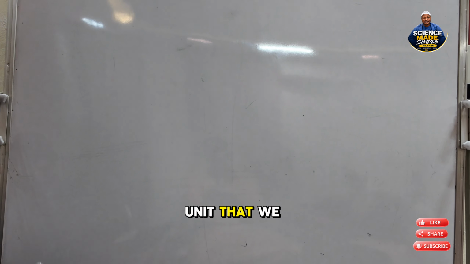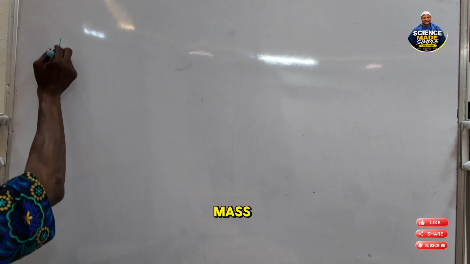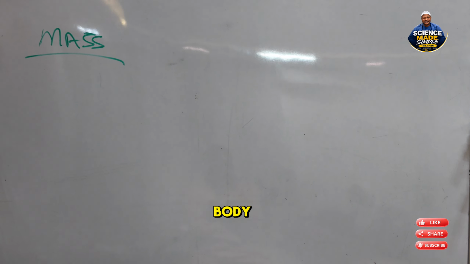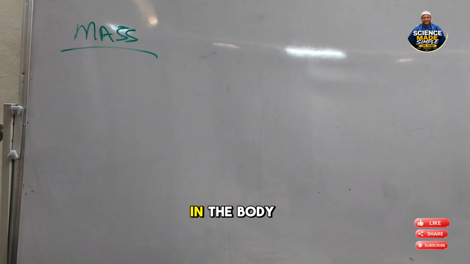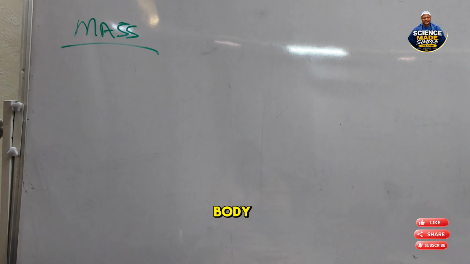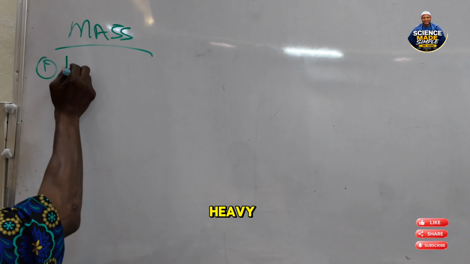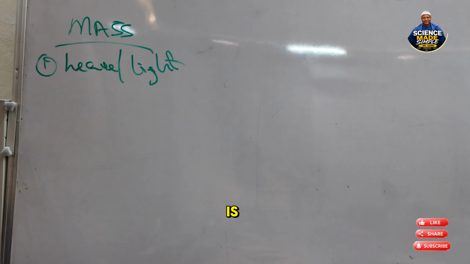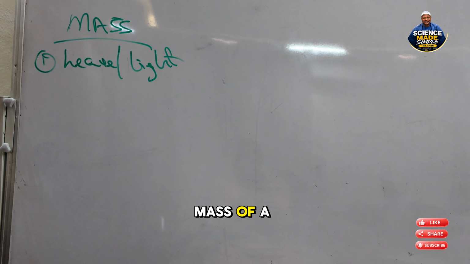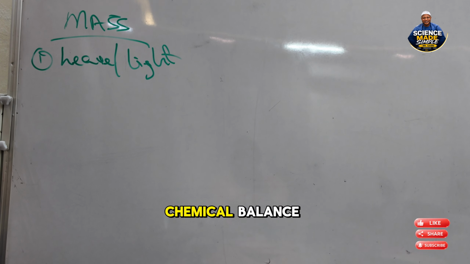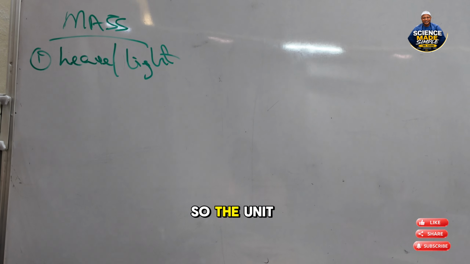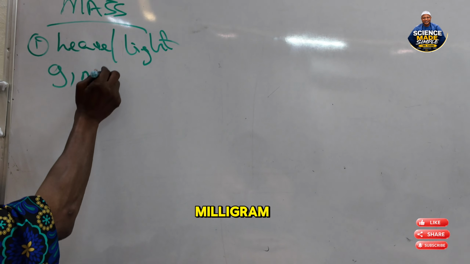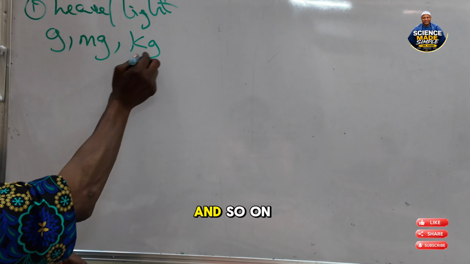The unit or fundamental quantity that we want to talk about is mass. From the definition, the mass of a body is the quantity of matter in the body. The mass of a body tells us how heavy or light an object is. The instruments used for measuring mass are the spring balance, chemical balance, and lever balance. The units for mass are gram, milligram, kilogram, and so on.